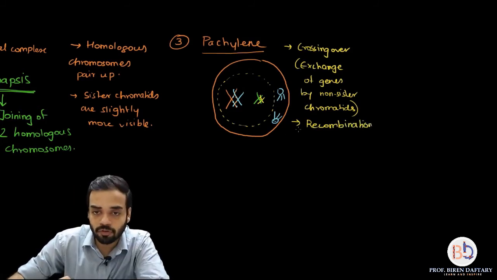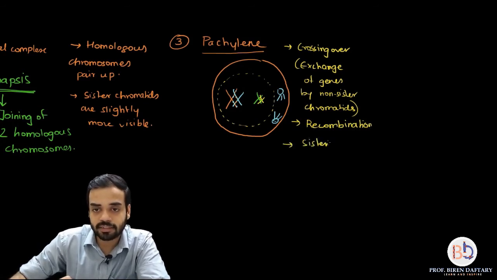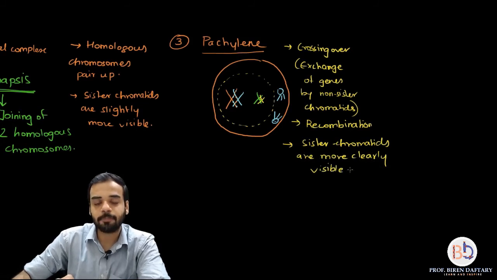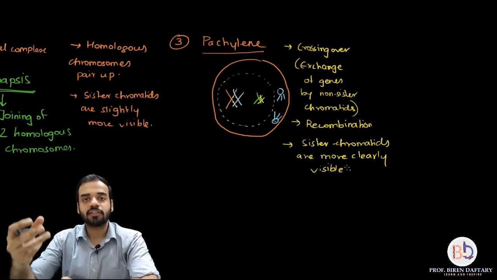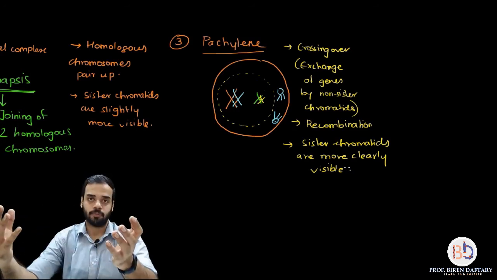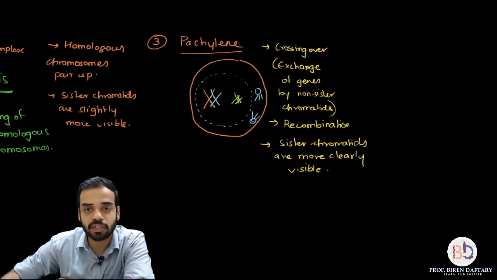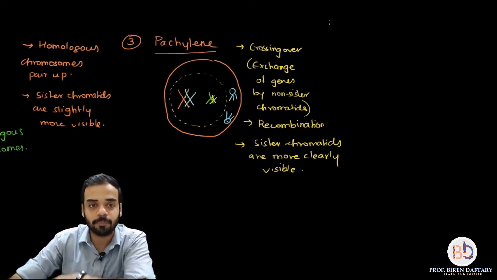One more point if you want to write down. The sister chromatids are more clearly visible. So with each passing stage of prophase, the sister chromatids are going to be much better visible because the chromosome is going to open up, right? So remember this. Now moving on to the next stage, which is called diplotene, right?